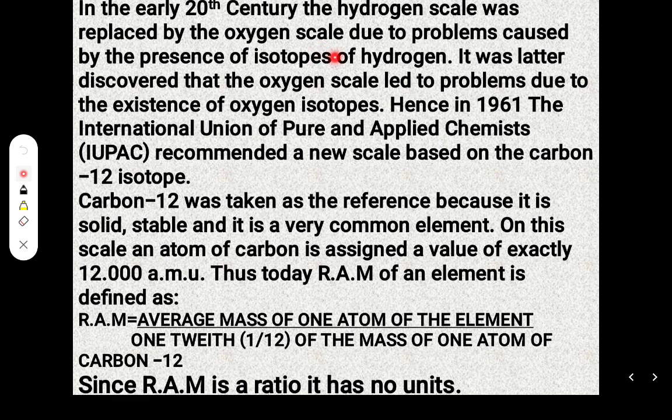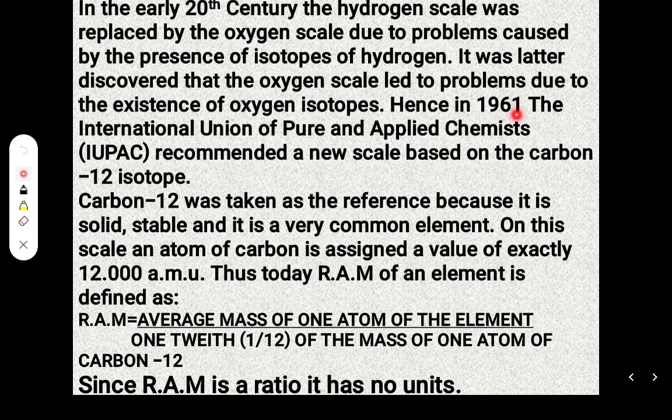So that variation in mass has caused huge problems when it comes to determination of relative atomic masses based on the hydrogen scale. It was later discovered that the oxygen scale led to problems due to the existence of oxygen isotopes.